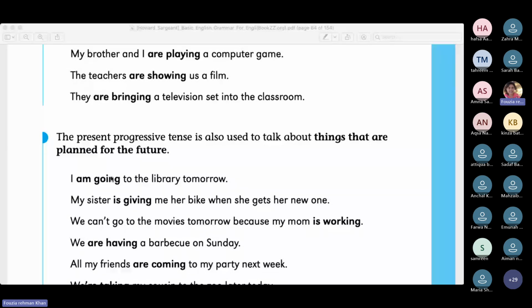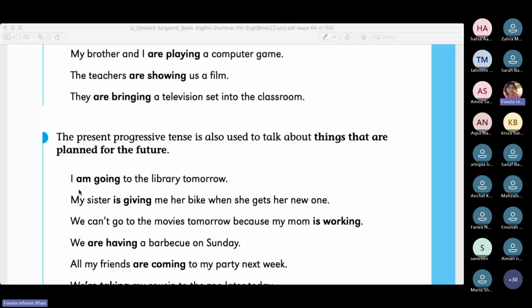So, adding an adverb of the future, you can use present progressive tense to refer to future events. Okay. So, with this, we can infer that as simple present tense can be used to refer to future events, similarly, present progressive tense can also be used to refer to happenings in the future. Okay.